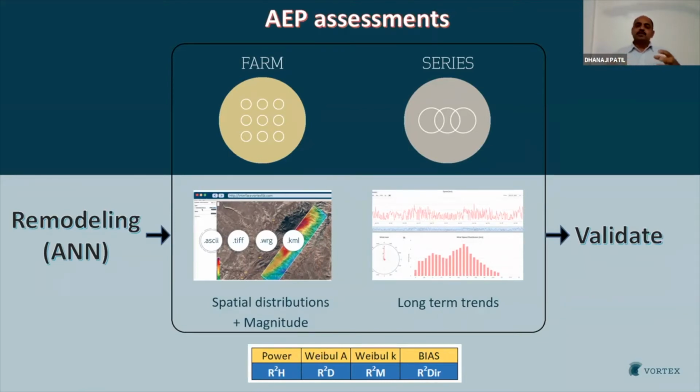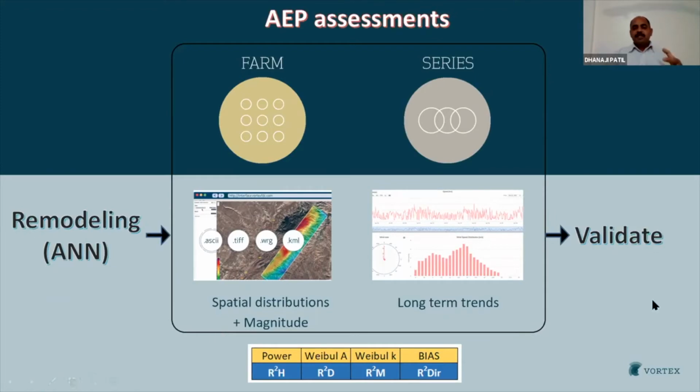So the direction information is also important, even the root mean square error. So all these wind metrics will be improved at a time. It is not that we are improving mean speed, but then the daily correlations are getting worse. No, with the Vortex MCP methodology or remodeling tool, you can improve all these metrics at a time.